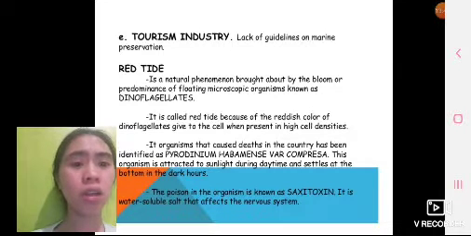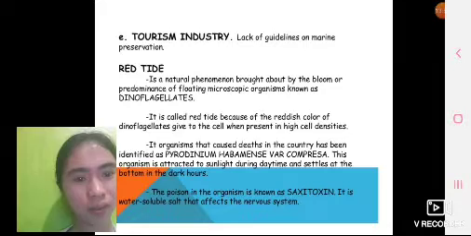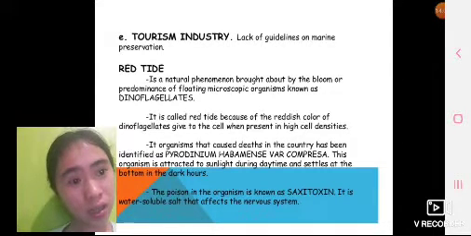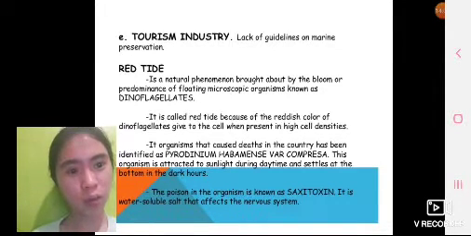This organism is attracted to sunlight during the daytime, since at night it stays at the bottom in the dark. The poison in the organism is known as saxitoxin. It is a water-soluble salt that affects the nervous system.